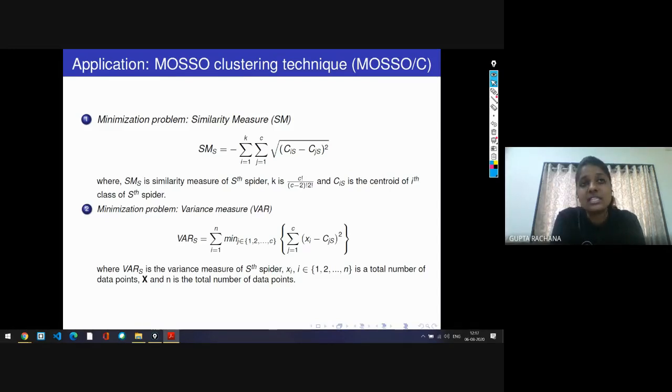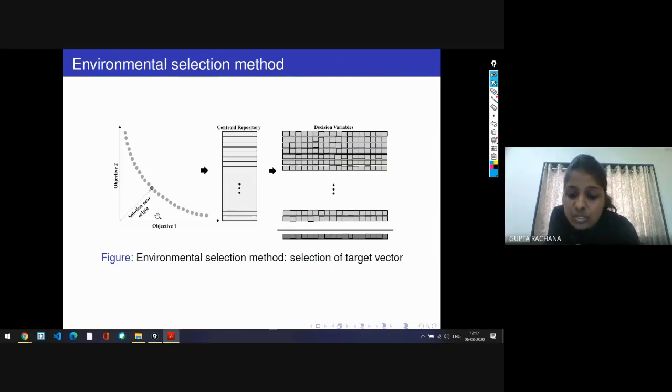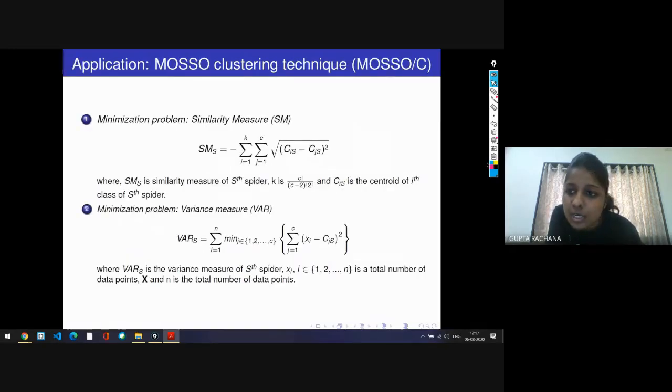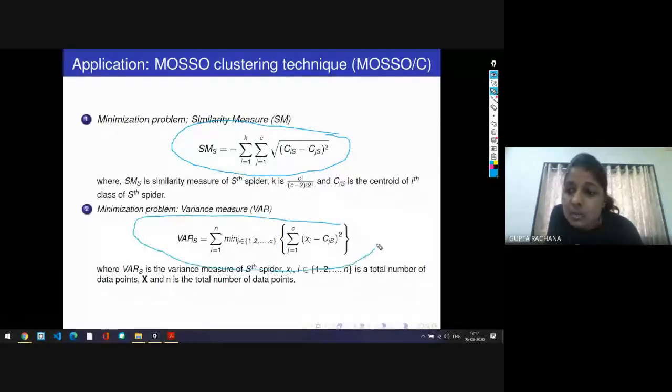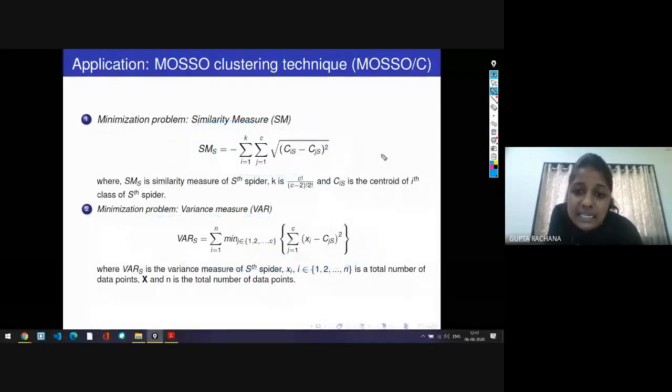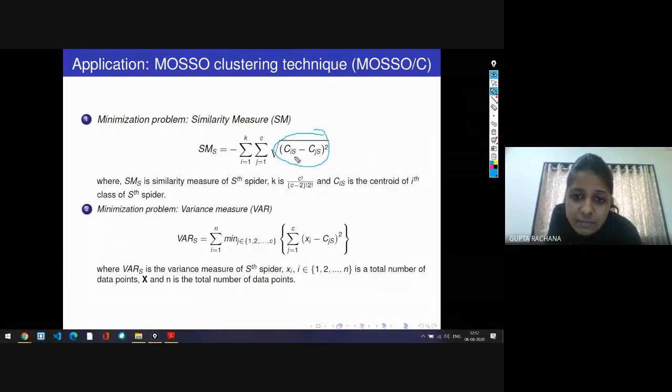And how this decision parameter is used to define the objective, I have shown here through equation. Now I'll discuss this. The first objective is the distance. Here C is for the centroid, and Cj is the centroid of the jth spider.